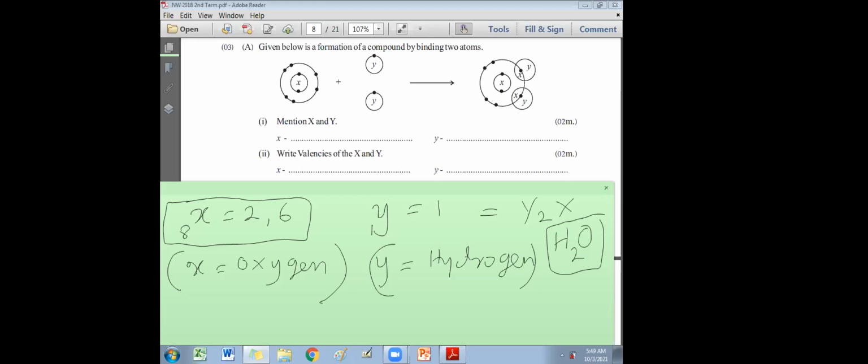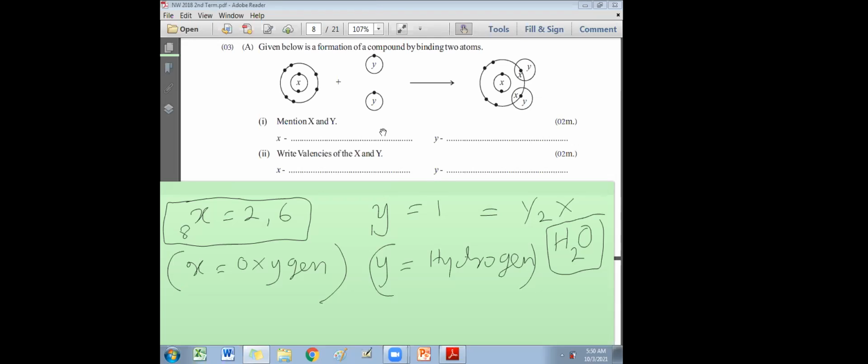Please raise your hand if you have identified X and Y correctly and got this formula. Then the rest is easy. Please raise your hand, those who identified the elements X and Y correctly. Right. Very good. Very good. Then you can easily go for the rest. Right. Then let's see the next part.